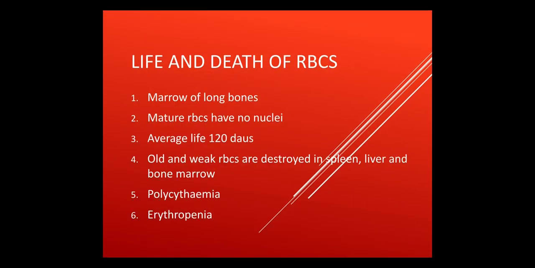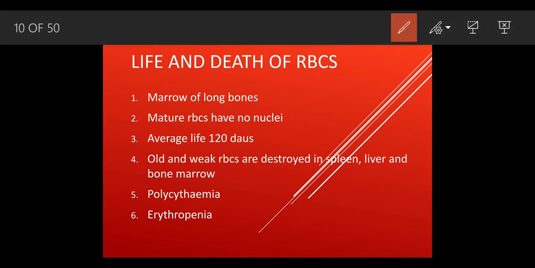Now, life and death of RBCs. Where are RBCs formed? They are formed in the marrow of the long bones. Long bones means what? They are formed in the femur and the humerus, okay? In the skeleton system we have studied the humerus and the femur, the long bones. The mature RBCs have no nucleus, okay? The average lifespan is around 120 days.